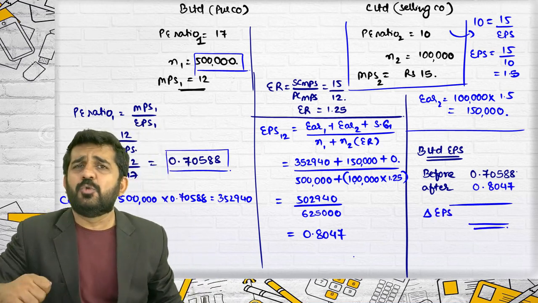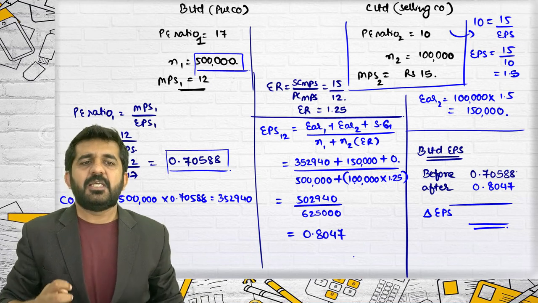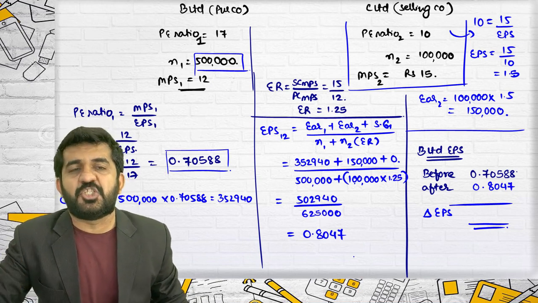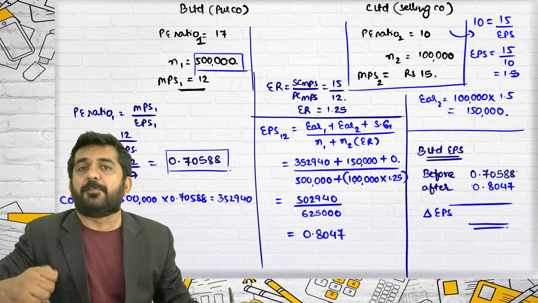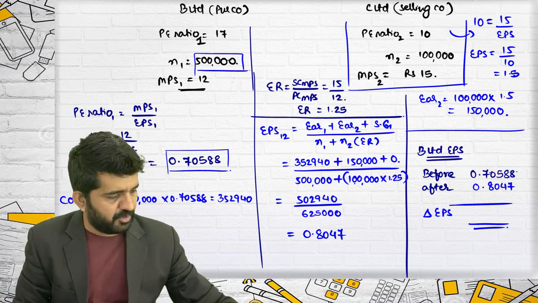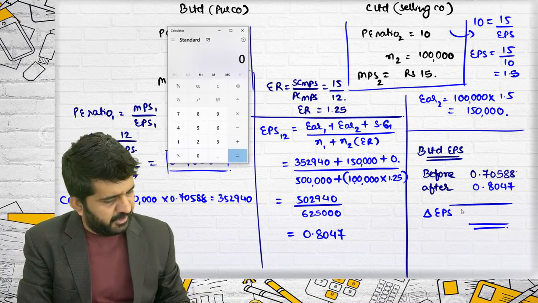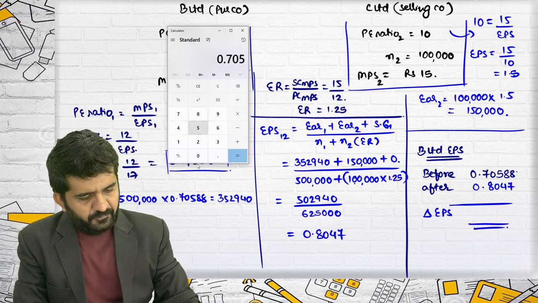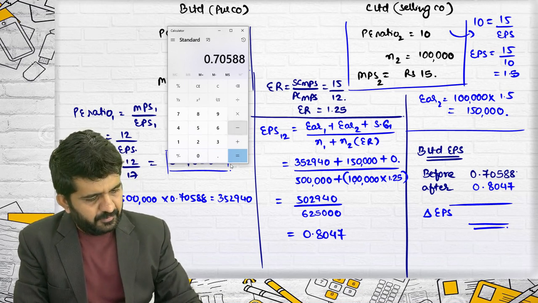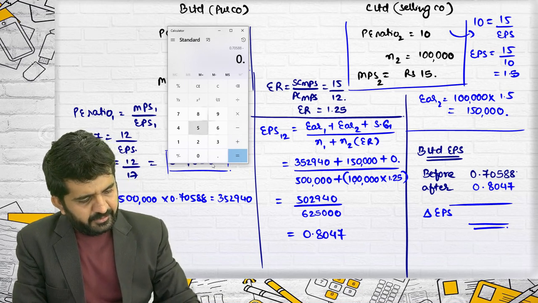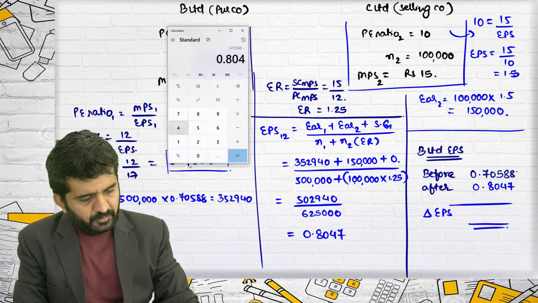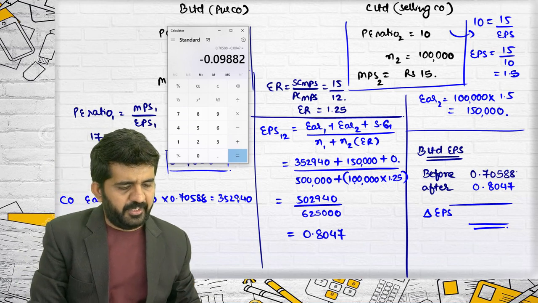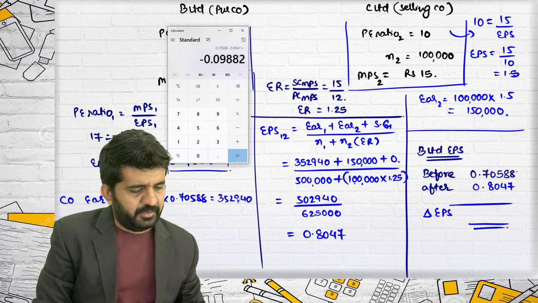Now there is no use of finding out a difference in EPS, but for purchasing company shareholders, this will be profit per share because they will be holding the same number of shares. Sorry. It is 0.70588 minus 0.8047. It is 0.09882.